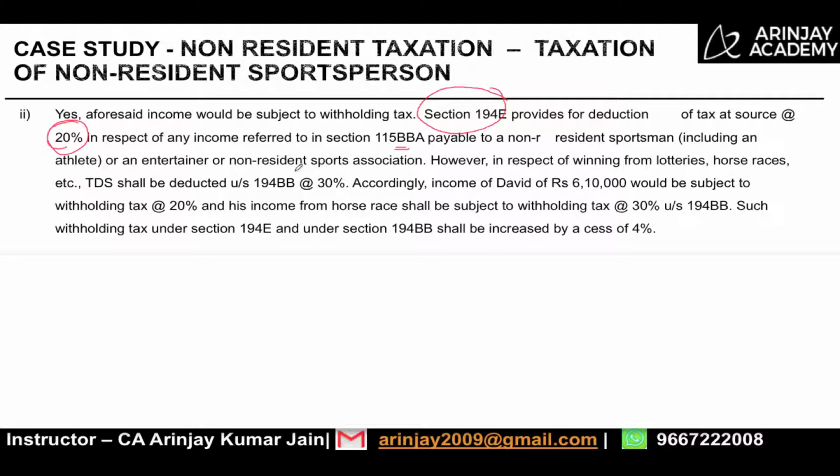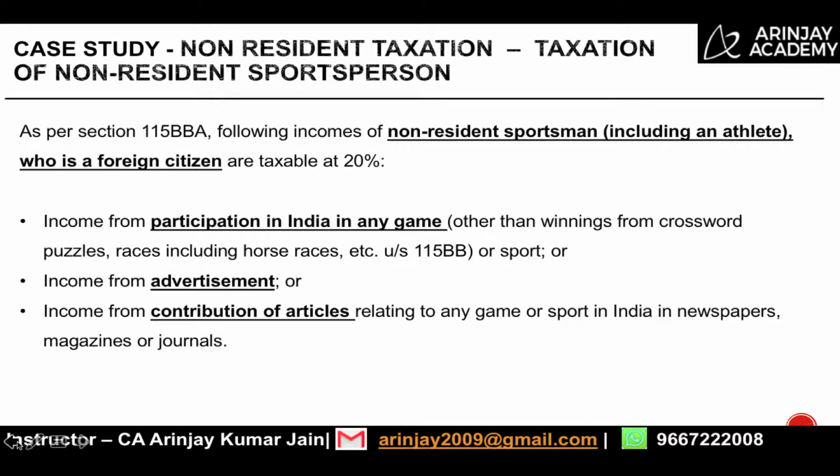For horse races, the TDS will be deducted under 194BB at 30%. So, therefore, the total income of 6,10,000 will be taxable at 20% and 10,000 will be taxable at 30%. Plus a cess of 4% will be applicable because in case of non-resident, even that needs to be added, and therefore the total TDS will be equal to the total amount of tax payable by David.